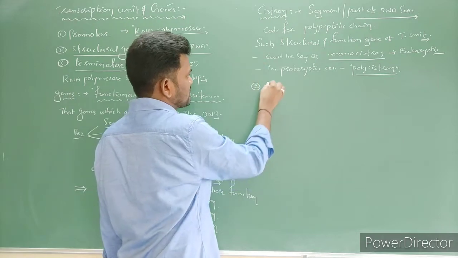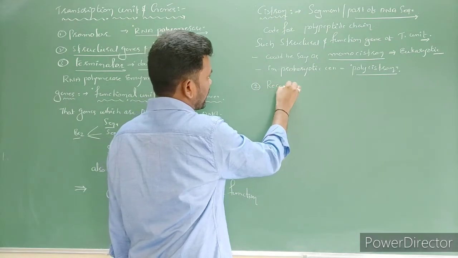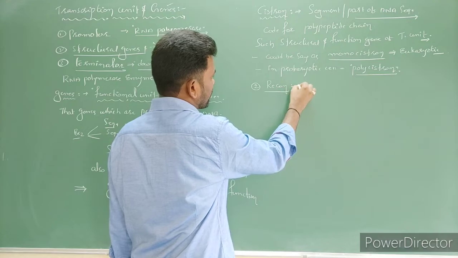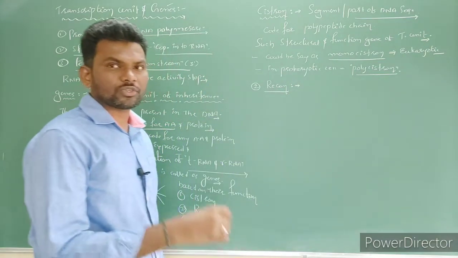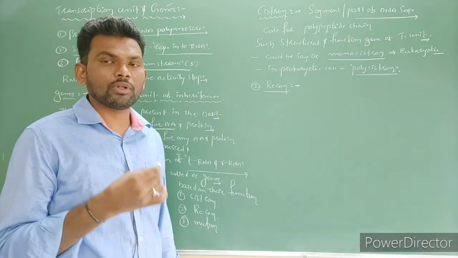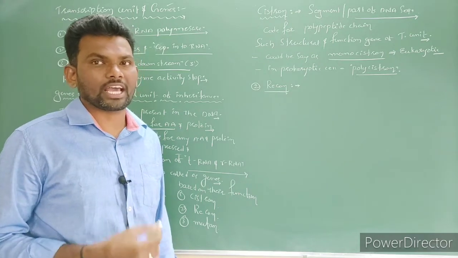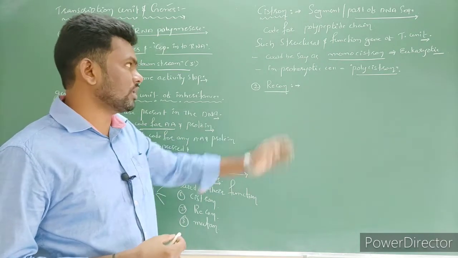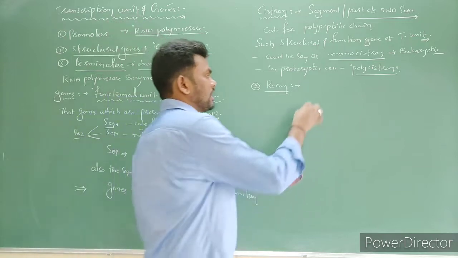One is cistron. Second one is recon. It is also the smallest unit capable of allowing recombination and crossing over. So such a unit is called what? Recon.